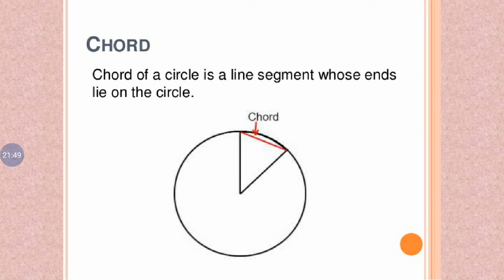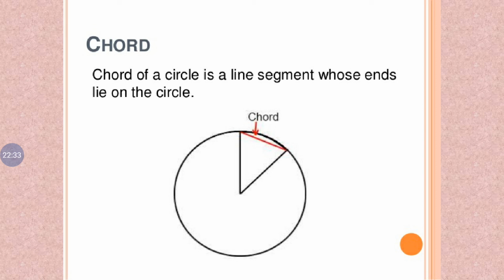Chord of a circle is a line segment whose ends lie on the circle. The chord divides the circle into two regions known as segments. The region is bounded by the chord and the arc subtended by the chord. The larger area is the major segment and the smaller area is the minor segment.